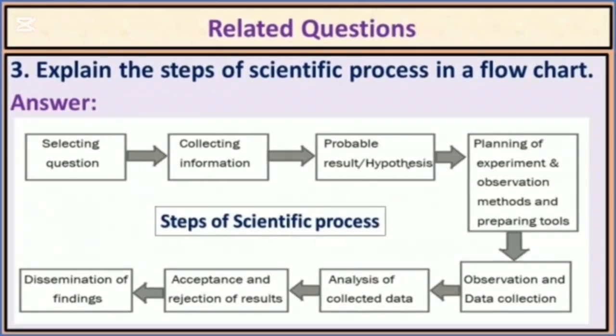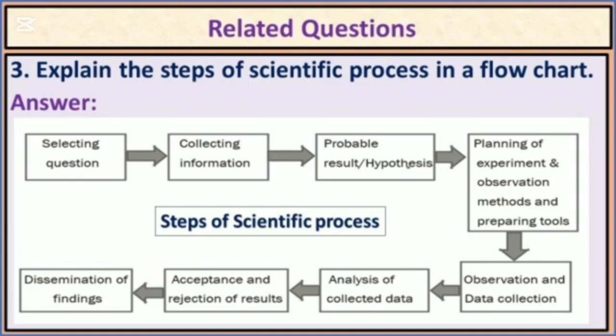Question number 3. Explain the steps of scientific process in a flowchart. So here you can get this question for 3 marks. So you have to write definition of scientific process, then you can write some information about this scientific method. After that you will explain this flowchart what is given here. And already I have shown this flowchart and also it is given in your book.